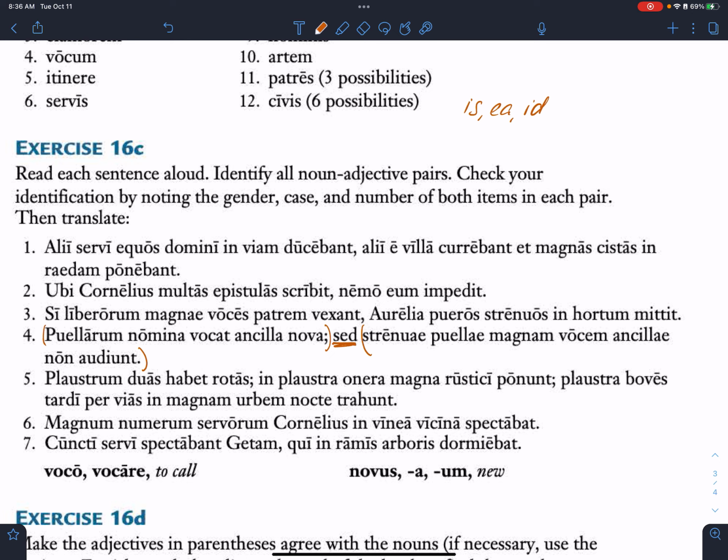Okay. So first things first, find the verb. Good. All right, singular, plural? Singular, good. So we need a nominative singular. Do we have one? Jason, what do you think?